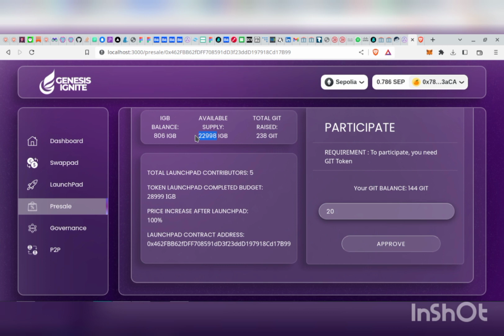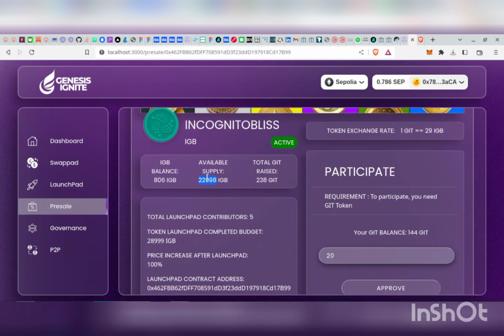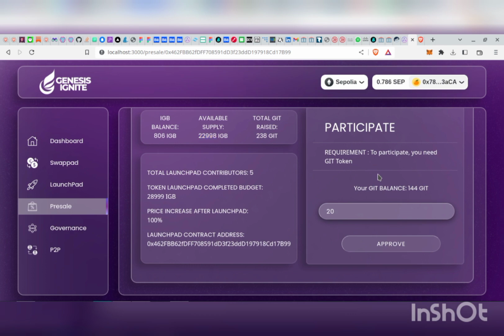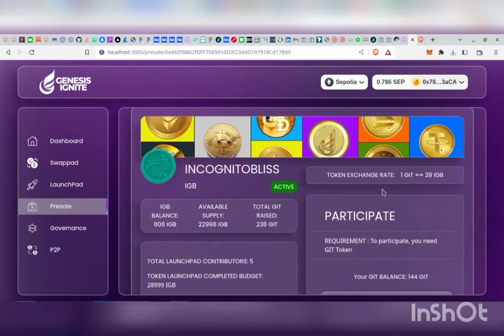So obviously, you're expecting that based on user participation, the available supply will drop to zero. Then at that point, nobody can participate in this launchpad again, because there will be no other pre-sale token to issue out to users.